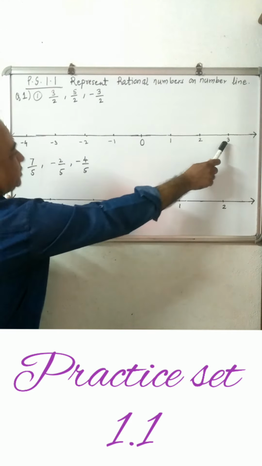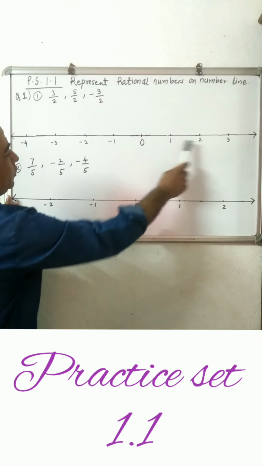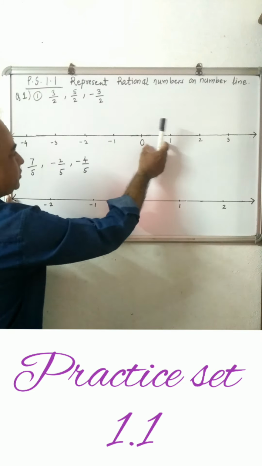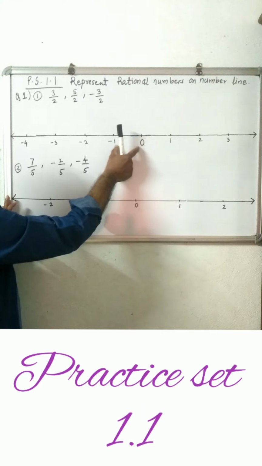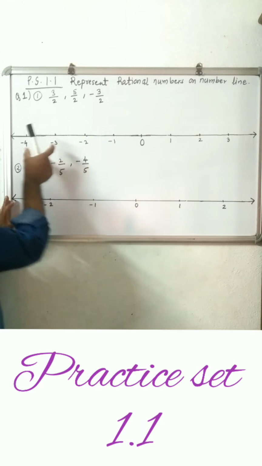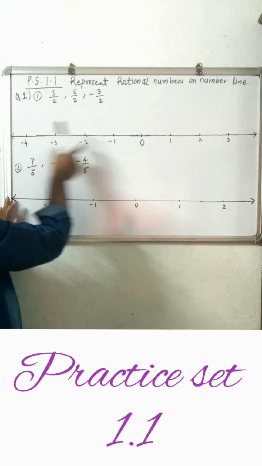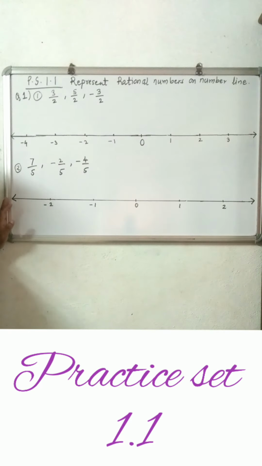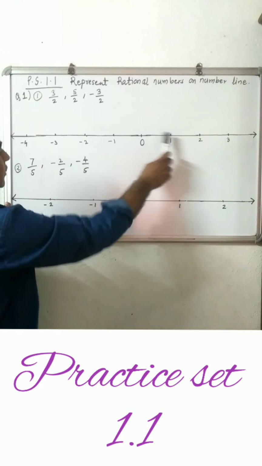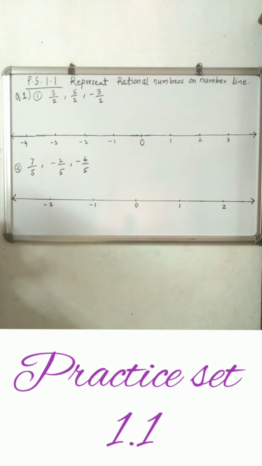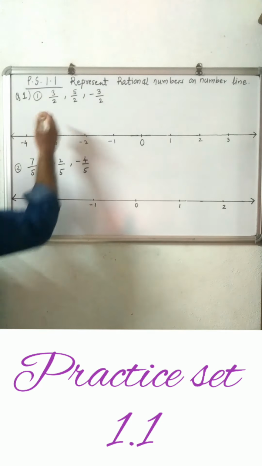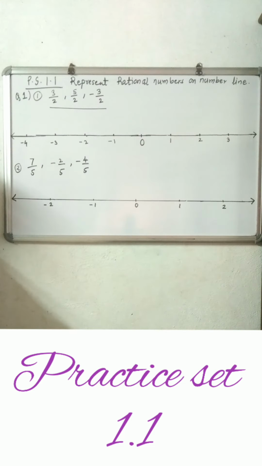These are at equal distance. The distance between 0 and 1, 1 and 2, 2 and 3 is equal. Same here on the left: minus 1, minus 2, minus 3. The distance between these two numbers is the same. So draw the number line in such a manner that the distance between consecutive integers is the same. After drawing this integer number line, you have to represent these rational numbers on it.